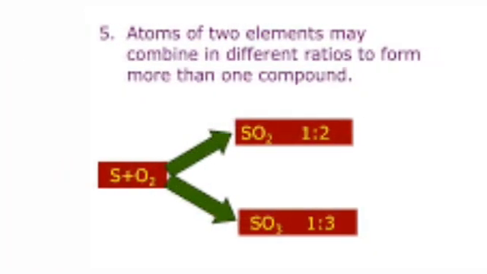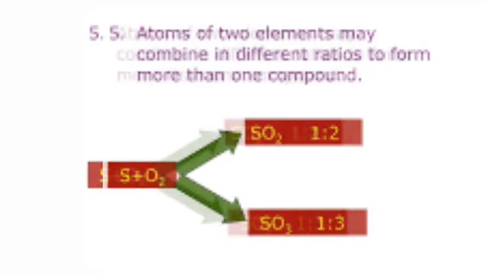Let us take one more example for this. Sulfur combines with oxygen to form sulfur dioxide and sulfur trioxide. The ratio of masses of oxygen in sulfur dioxide and sulfur trioxide for a fixed mass of sulfur is 2:3.